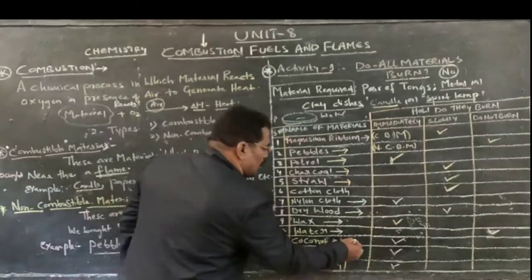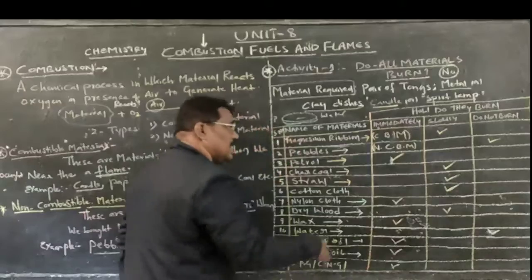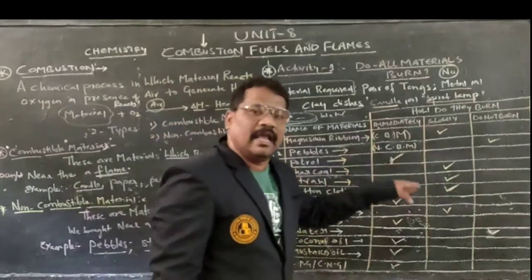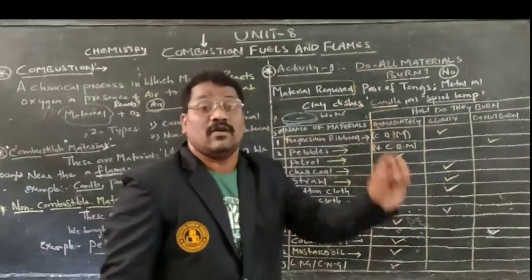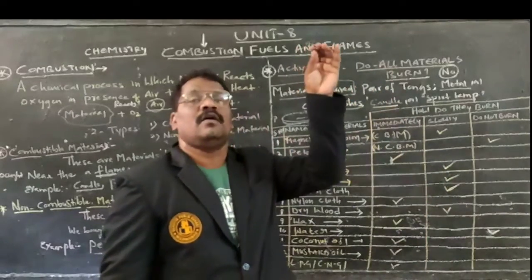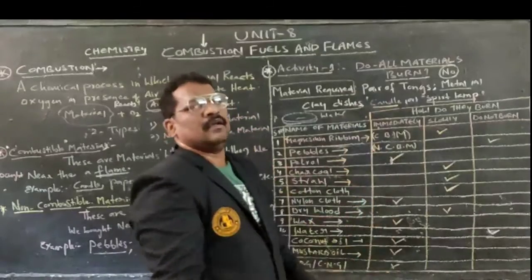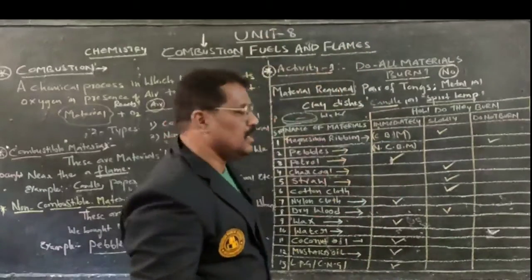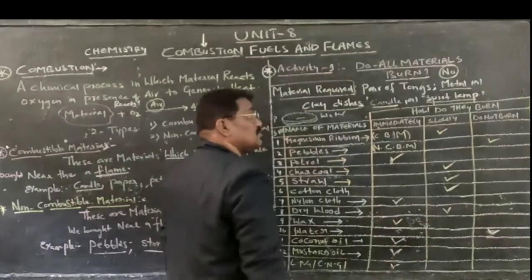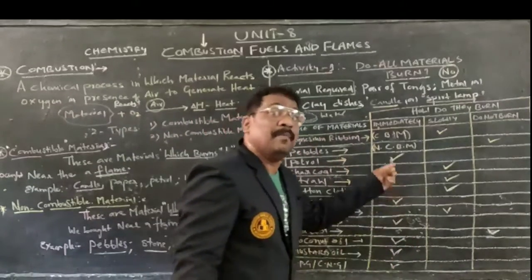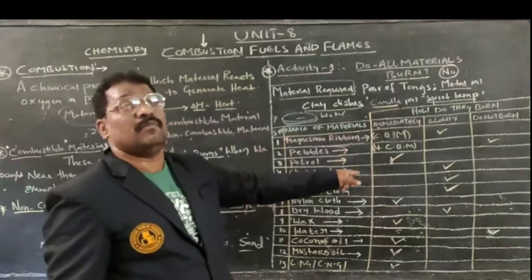Next one is what? Coconut oil, mustard oil, kerosene oil. Any oil you take up. If a paper is dipped in kerosene or mustard oil or coconut oil and lit, the flame, within a fraction of a second, starts burning. Within a fraction of a second, what happened? It starts burning. By that we can say that the material is a combustible material.